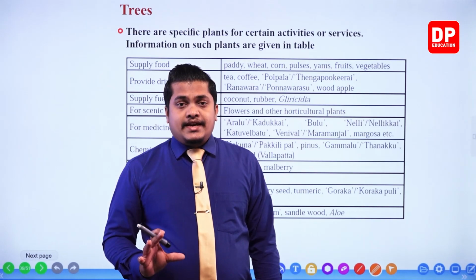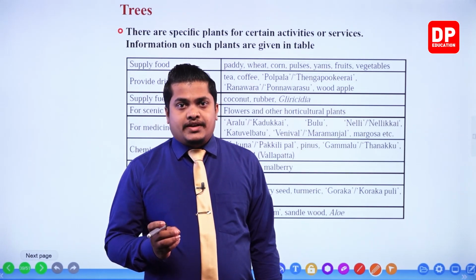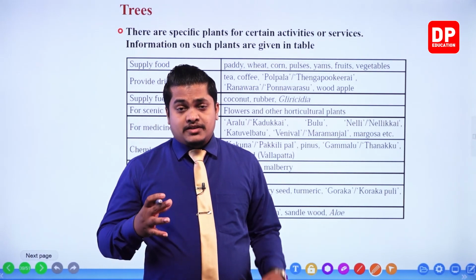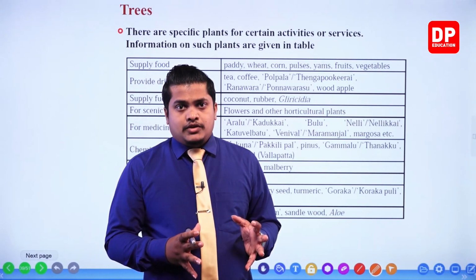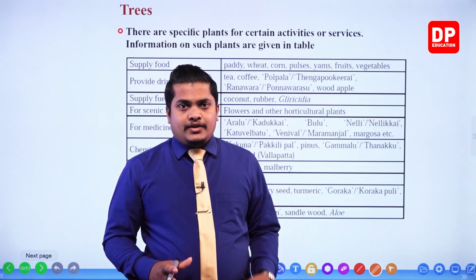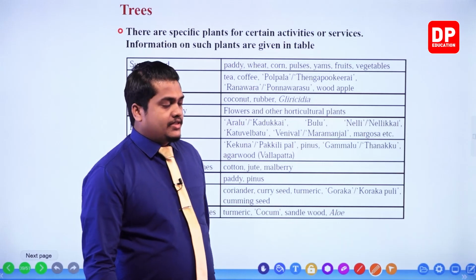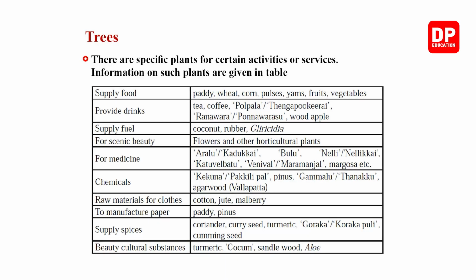Okay, so like that way, for a specific purpose, my dear children, we use a special and a specific plant. So the table shows that kind of a specific plant and the use. Okay, now let's see. Here it is given supplying food. We use paddy, wheat, corn, pulses, yam, fruits and vegetables. So all of these things belong to the category called food because we get nutrition from these things.